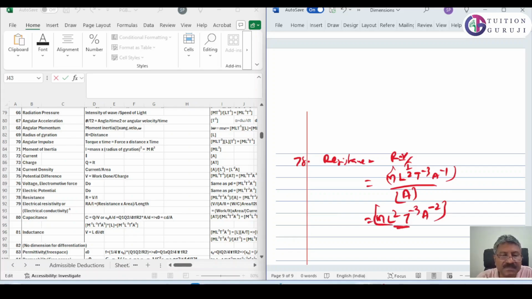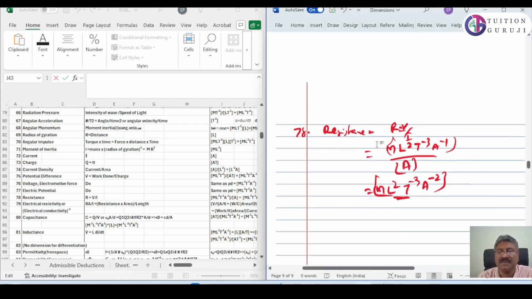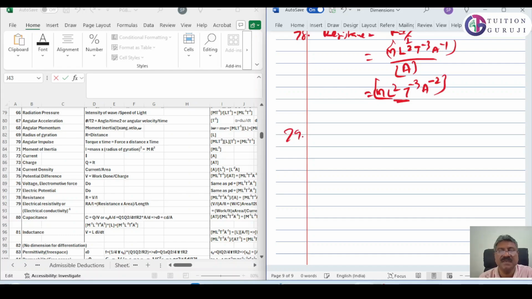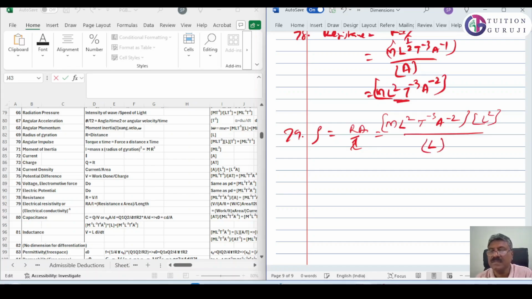Resistance is done. Now electrical resistivity, 79. What is electrical resistivity? Rho, electrical resistivity, is equal to R A by L. R we just found out: M L square T raised to minus 3, A raised to minus 2, into L square, since area means length squared, divided by L. So it is M L raised to 3 T raised to minus 3, A raised to minus 2.